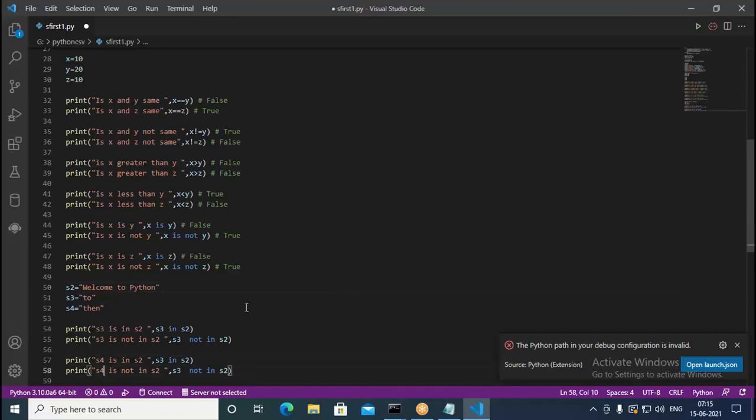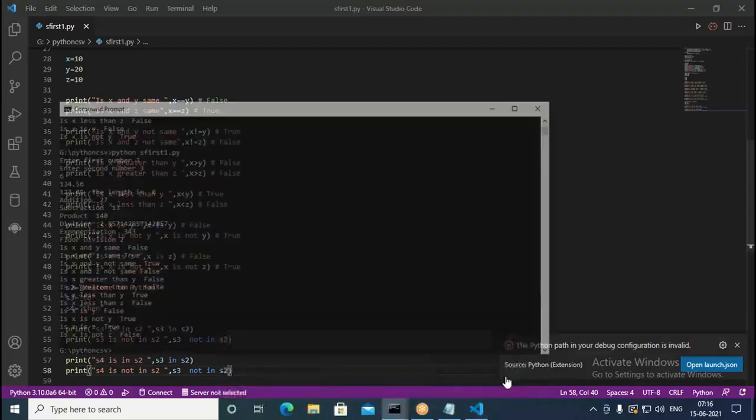Like this we write. So what results do we expect? When we say s3 is in s2, this has to return a true value. But s3 is not in s2 has to return a false value. When it comes to s4, s4 is in s2 should give a false value, but s4 is not in s2 should give a true value. Like this, you have to get the values.